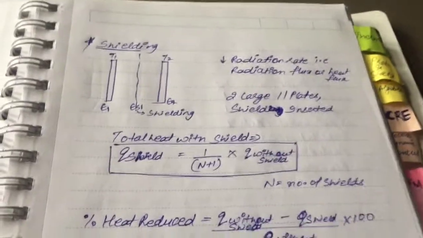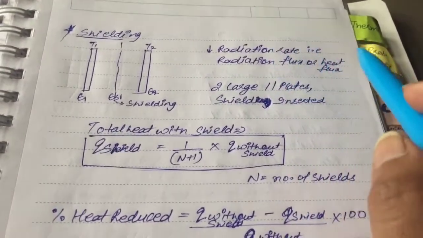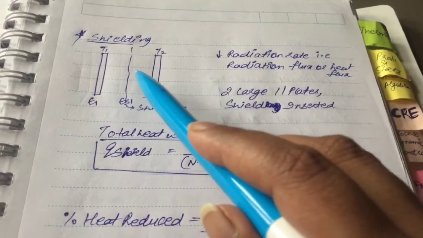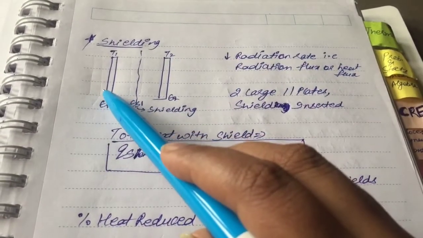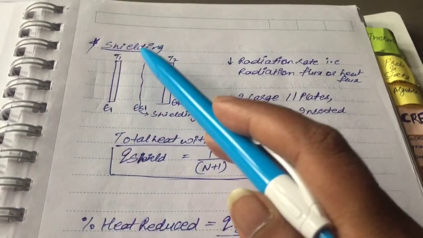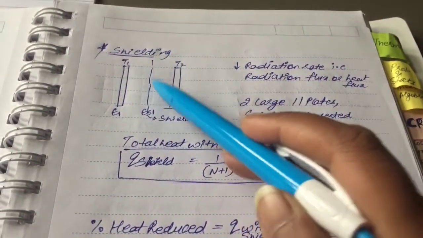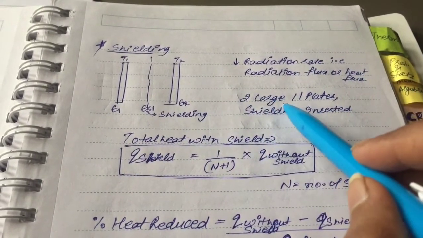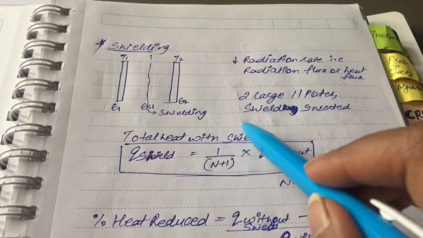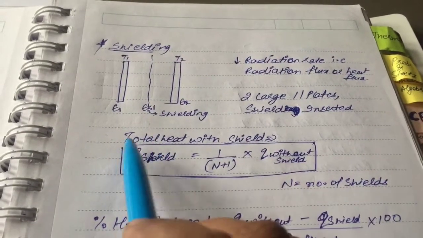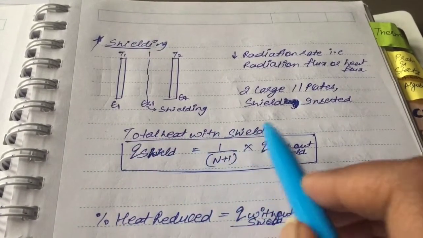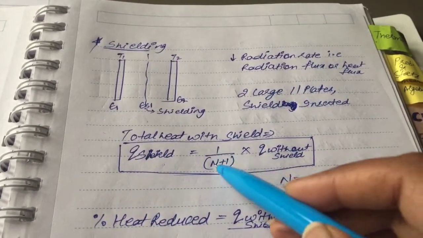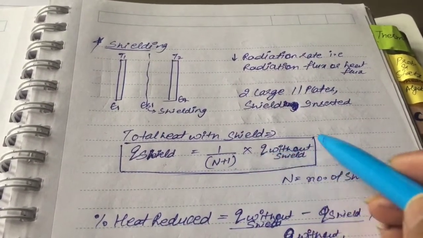Then we have shielding. Shielding is basically done to reduce the radiation rate, that is, to reduce radiation flux or heat flux. Like between two plates, one shield is inserted in this diagram, as you can see, two large parallel plates and a shield inserted in between. So the total heat with shield would be 1 by (n plus 1) times Q without shield.